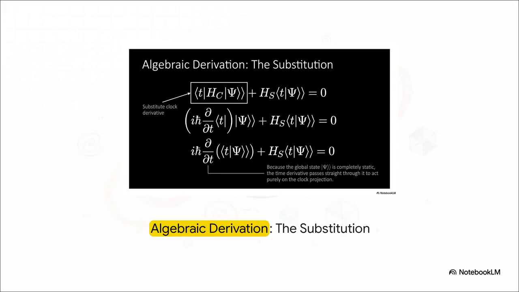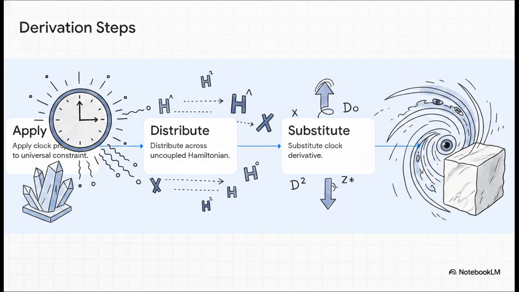And right here is where the absolute magic happens. Because the overarching universe is completely static, the time derivative we generated earlier passes straight through it. It acts purely on the clock projection. The global universe literally does not care about our time parameter, and that allows us to cleanly substitute our clock derivative right into the equation. Okay, let's catch our breath for a second.